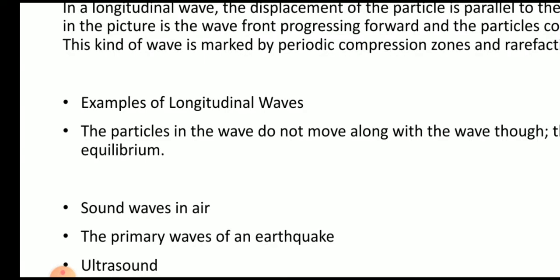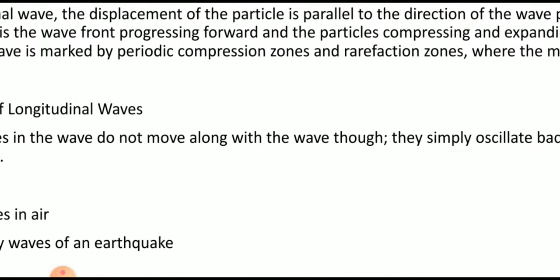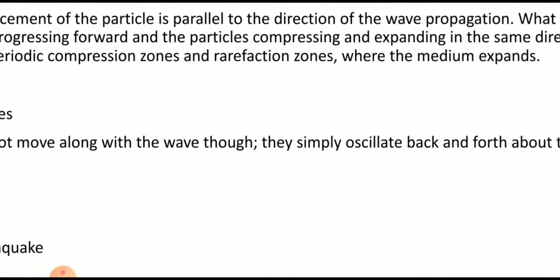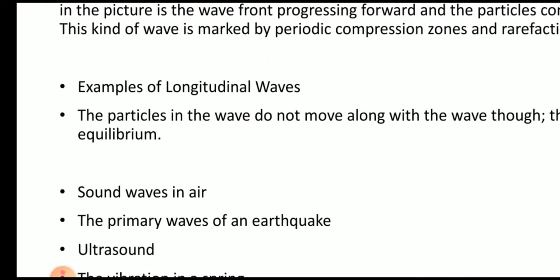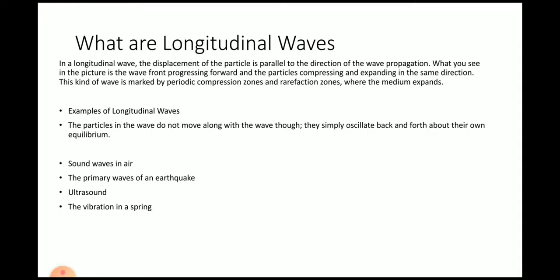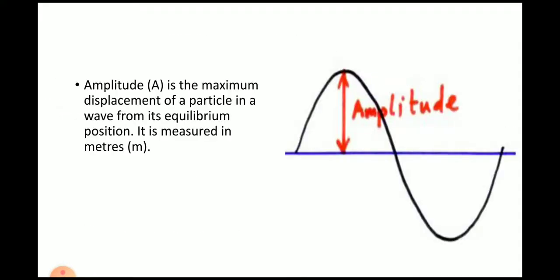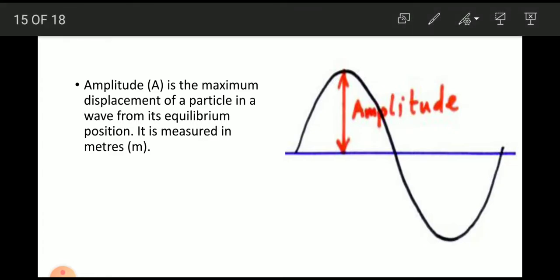This kind of wave is marked by periodic compression zones and rarefaction zones where the medium expands. Examples of longitudinal waves we already discussed. Next, amplitude is the maximum displacement of a particle in a wave from its equilibrium position. This is amplitude.